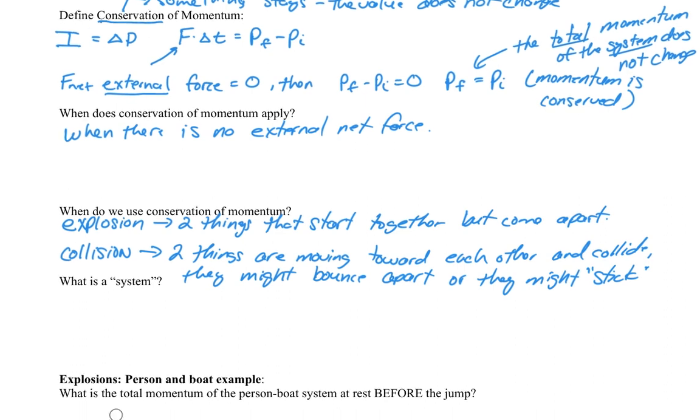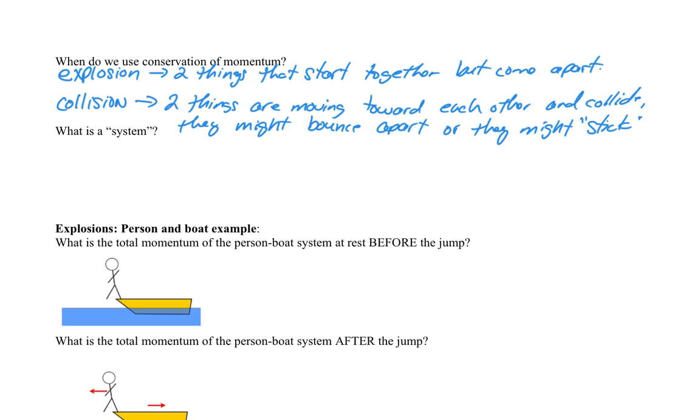Now, let's get this idea of a system down, because we haven't really looked much at systems yet. So a system is simply a group of objects we are focused on.